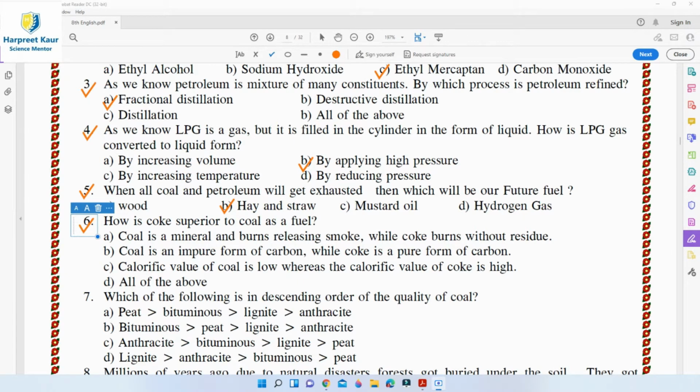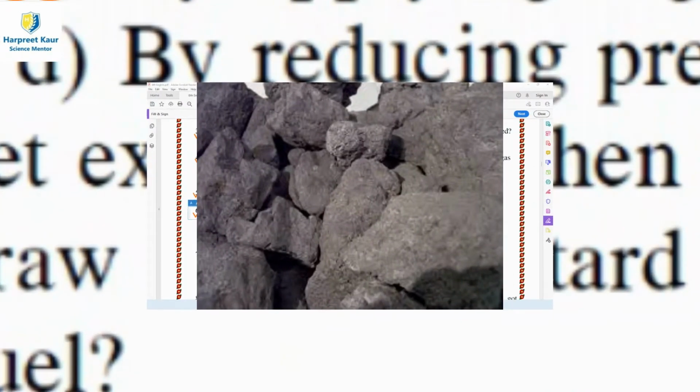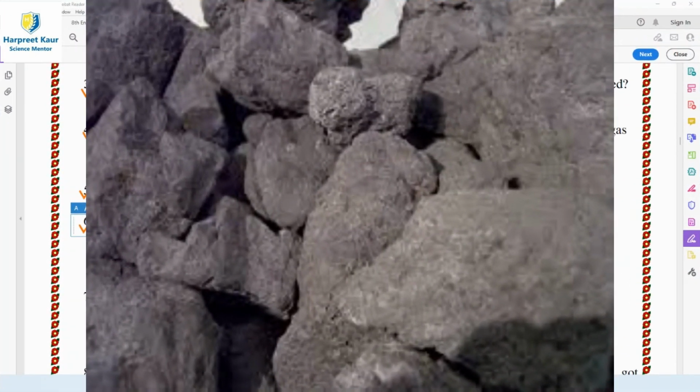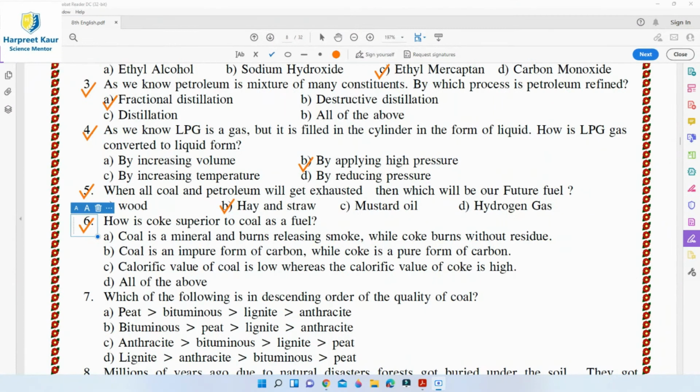So here coke is a tough and porous black solid substance, and it is prepared by heating coal in the absence of air. Also, it is an almost pure form of carbon. It is 98% carbon. Coke is a better fuel than coal because it produces more heat on burning than an equal amount of coal. And moreover, coke burns without producing any smoke. Whereas coal produces a lot of smoke on burning, so in that case, all of these options A, B, C are right. So, option D, that is all of the above, is the right answer for this.